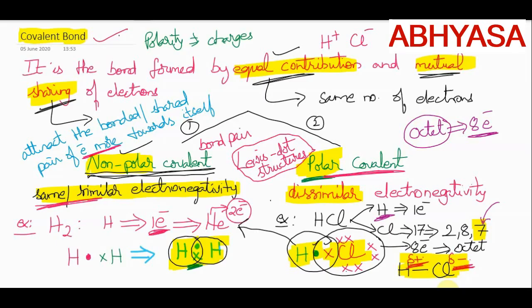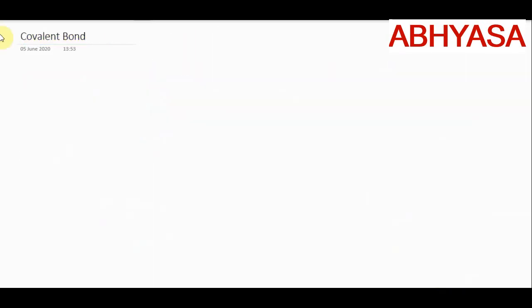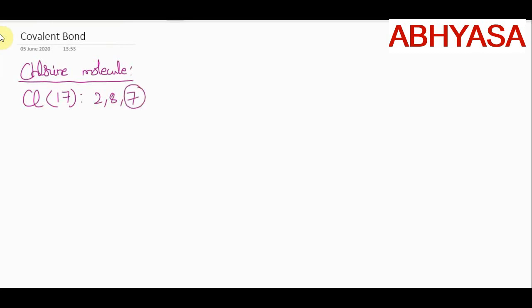So that's the basic difference between non-polar covalent bond and polar covalent bond. Let us take the case of formation of chlorine molecule. We know that there are 17 electrons in chlorine, out of which 7 are present in the outermost orbit, isn't it? To get the nearest noble gas configuration, it just requires one more electron.